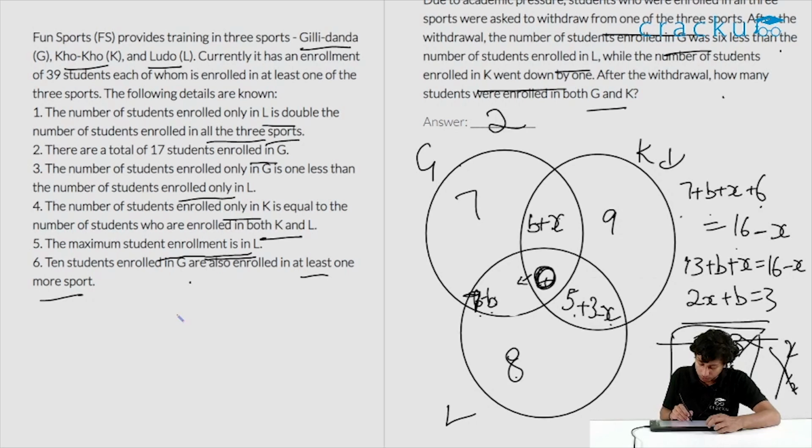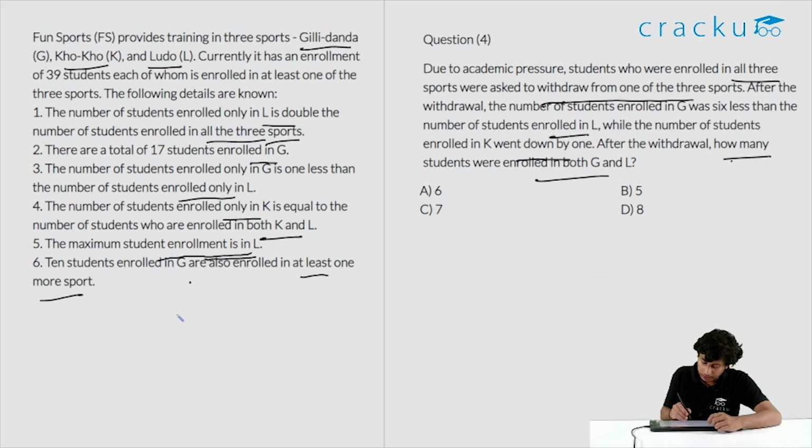How many students are there in both G and L? We already saw this. We know the value of B is 1. So 7 minus B is 7 minus 1, which is 6. So the right answer is 6.